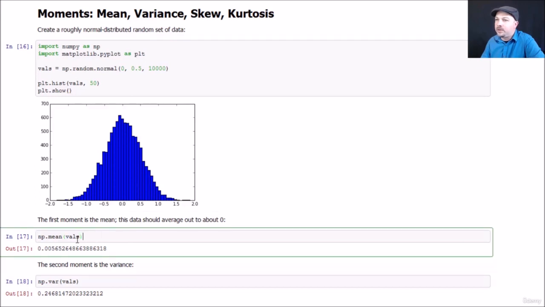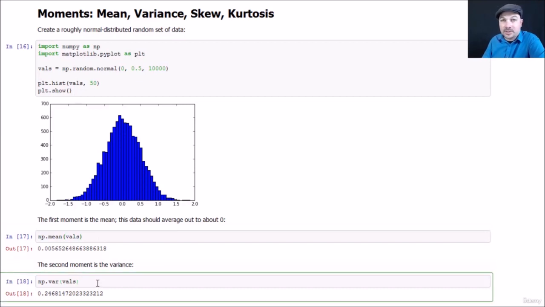So to find the mean and variance, we've done this before. NumPy just gives you a mean and var function to compute that. So we can just call np.mean to find the first moment, which is just a fancy word for the mean. And that works out to be very close to 0, just like we would expect for normally distributed data centered around 0. So the world makes sense so far.